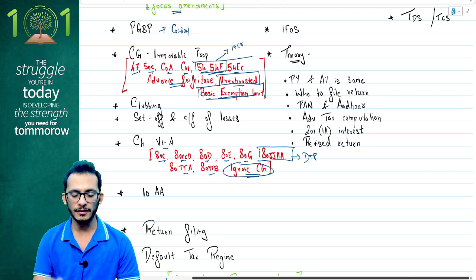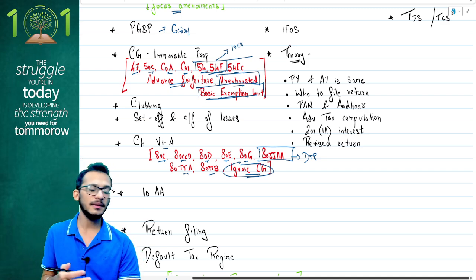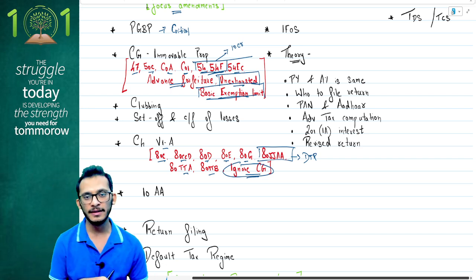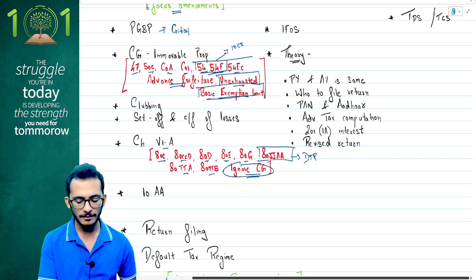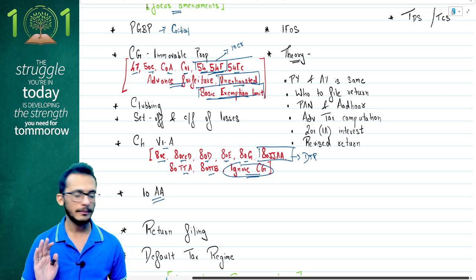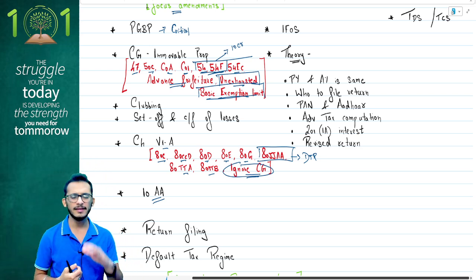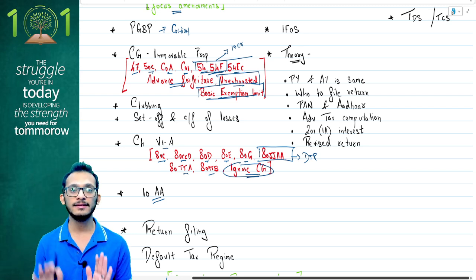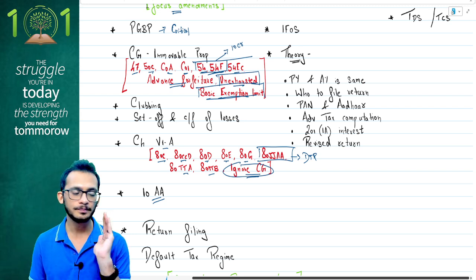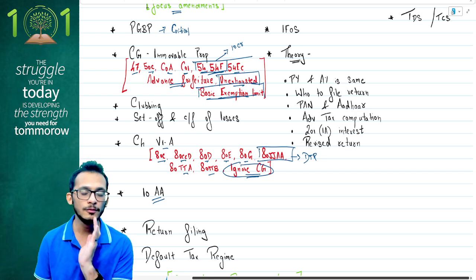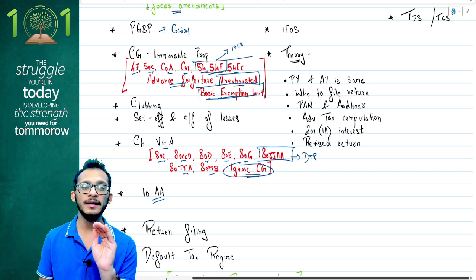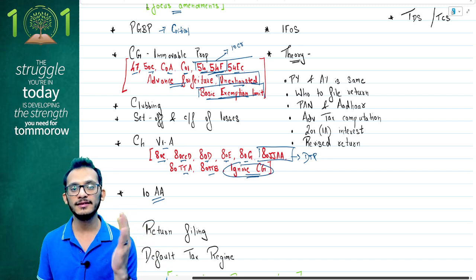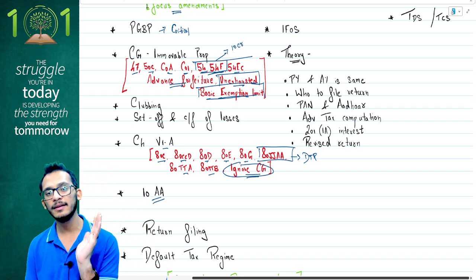The next topic may be something different from what your other faculties have told you. My gut feeling is that this time 10AA is to be tested. The reason is very simple. This is the last year for which you can claim a 100% reduction. From next year, as you move to May 25 and forward, you will only be able to claim 50% of your export profit as reduction, and therefore 10AA is extremely critical in the current attempt.